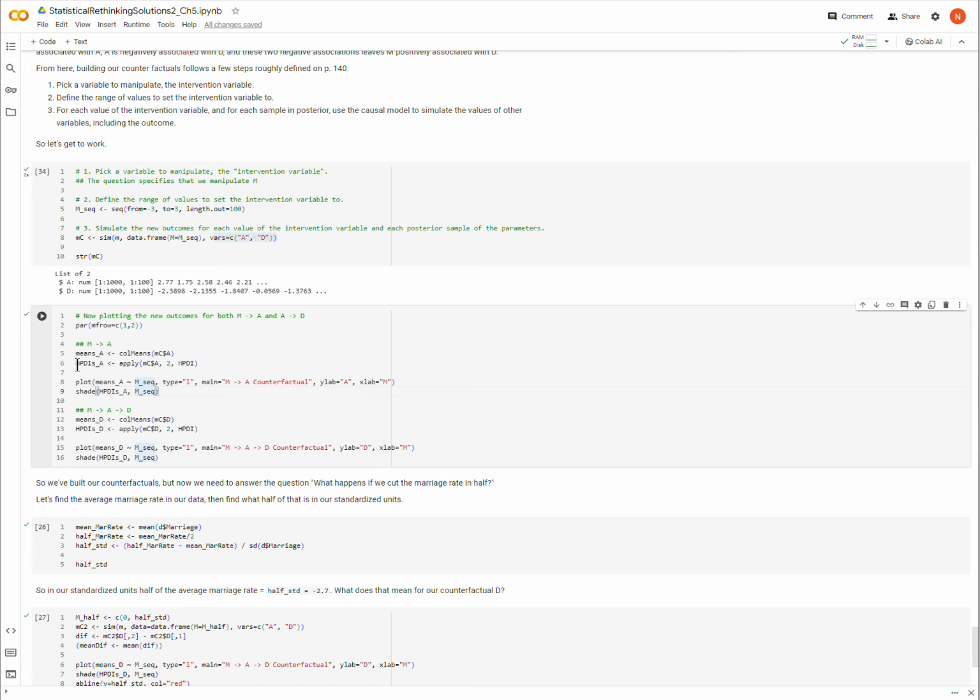And then I'm going to apply the HPDIs, the high probability density intervals, for A. Okay, and this is the code to do that, as well as for D. And now I'm just going to plot it as well.